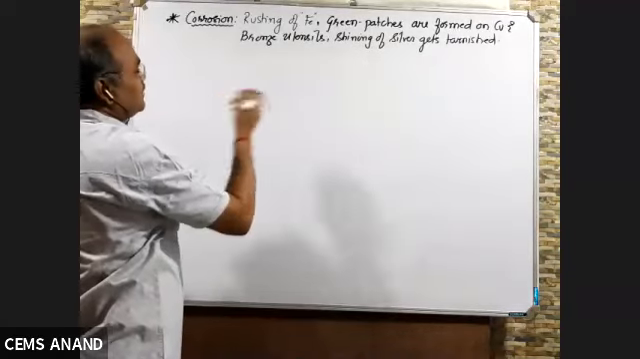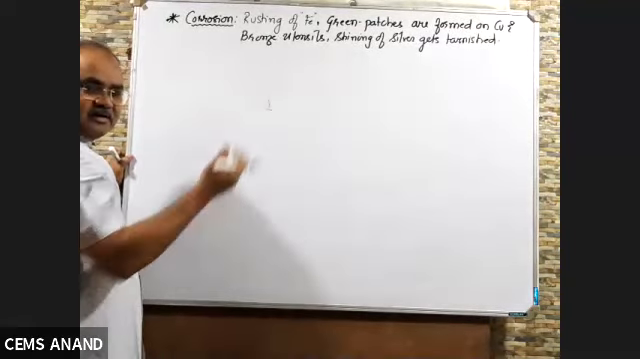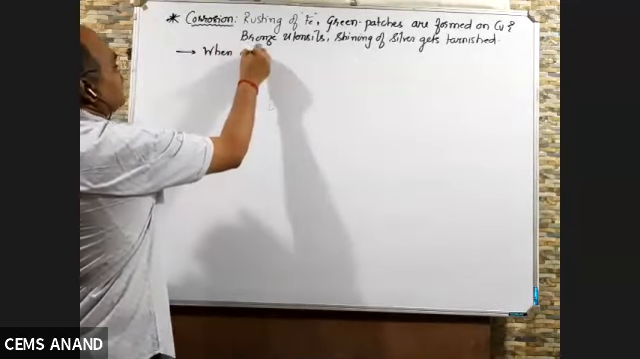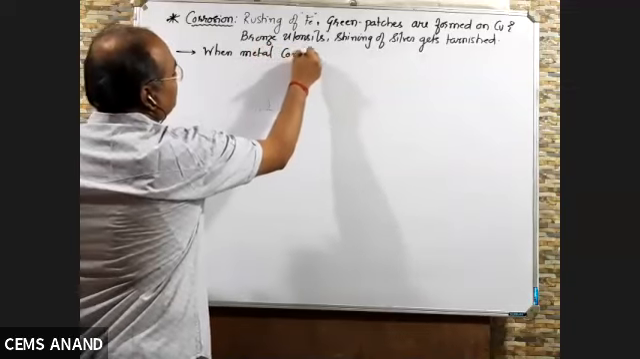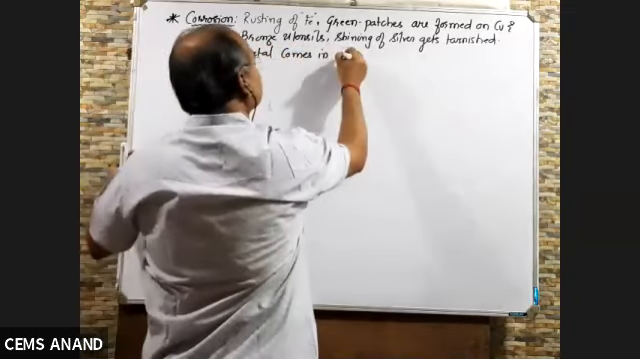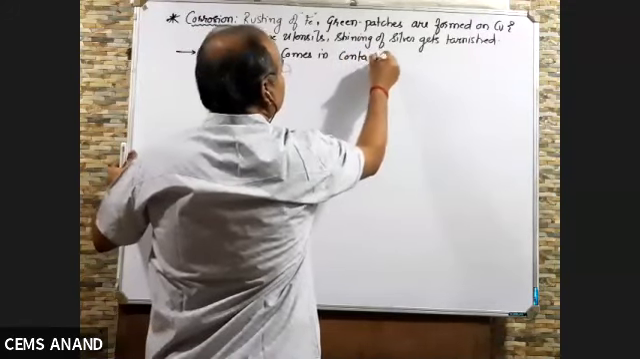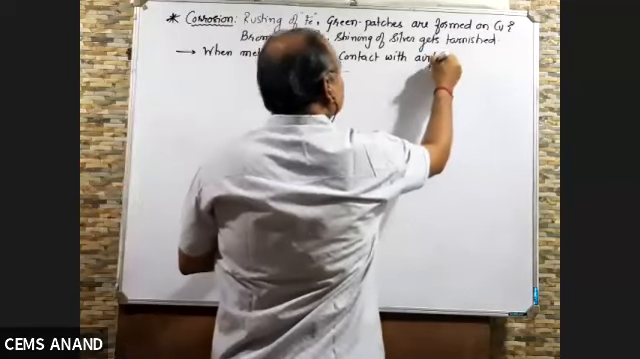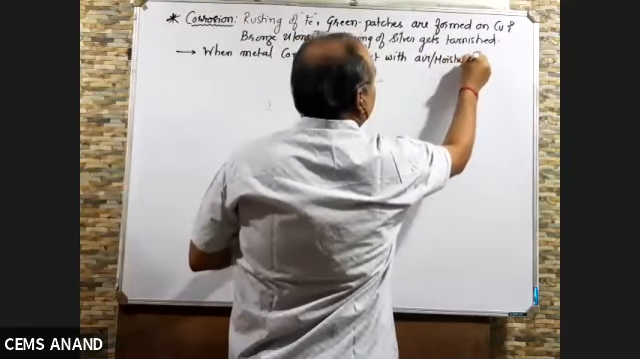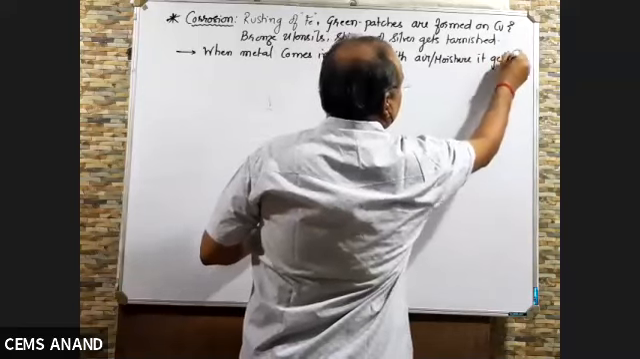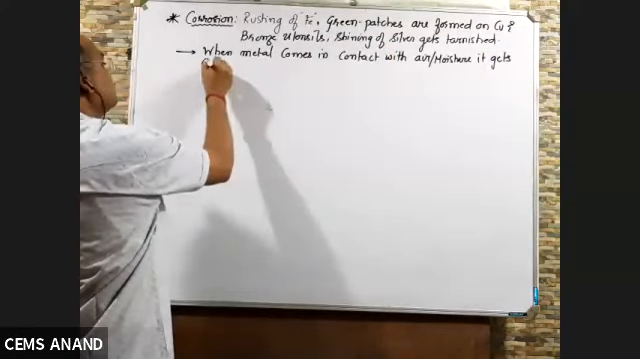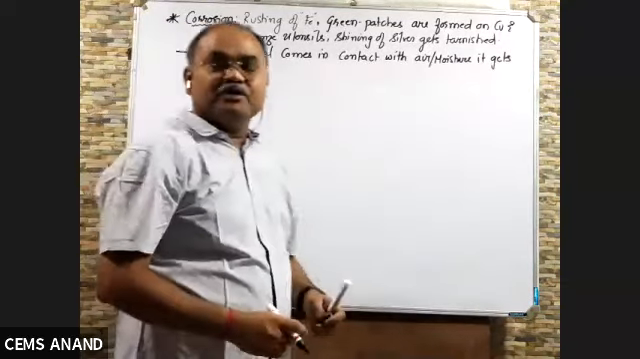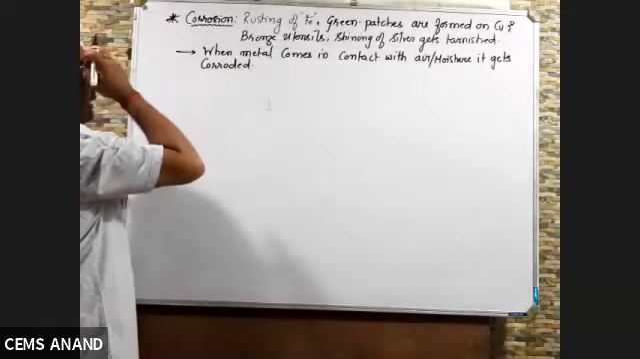And what is corrosion? When metal comes in contact with air, it gets corroded. When metal comes in contact with air, or you can say moisture, it gets corroded. So all these phenomena are due to corrosion. Yeah, due to rusting of iron and all these things.